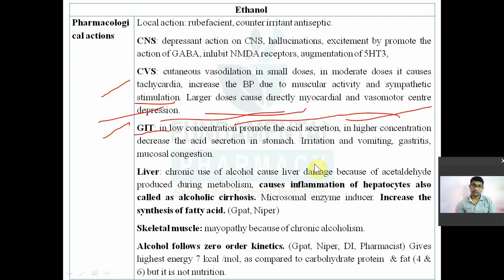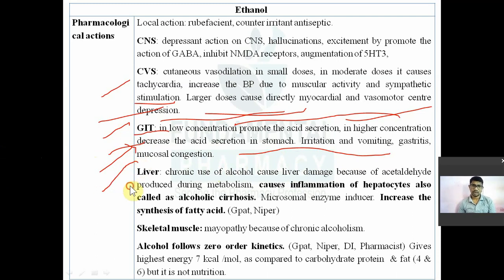In a higher concentration, it will decrease the acid formation. Later, if you start drinking more, your GIT will be damaged. There is a decrease in acid secretion in the stomach, irritation, vomiting, gastritis, and mucosal congestion. So initially, it can stimulate acid formation in small doses. If you take alcohol in large doses, then your GIT membrane will be damaged. There will be irritation, vomiting, gastritis. These are the complications. Alcohol, ethanol in a smaller dose, that is good. In a large dose, that is very bad.